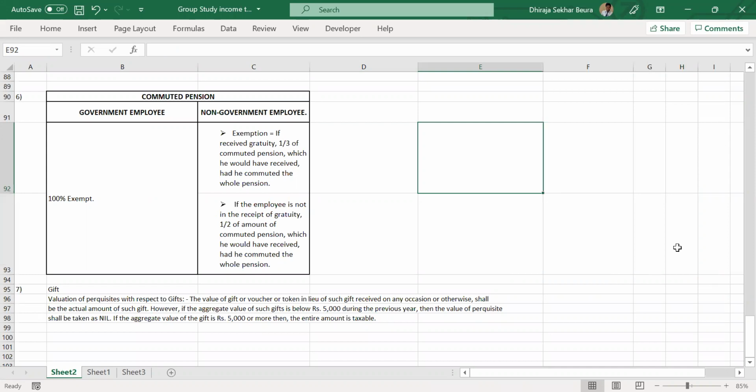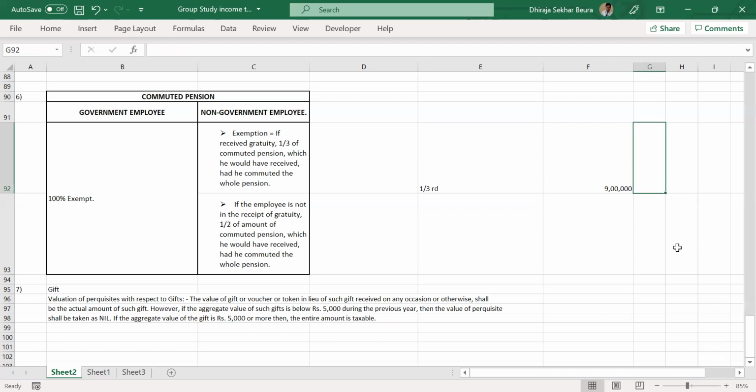That calculation is something like this. Suppose I tell you that I commuted 1/3 of my pension and it came to 9 lakhs. What do you think is my total pension? 27 lakhs.